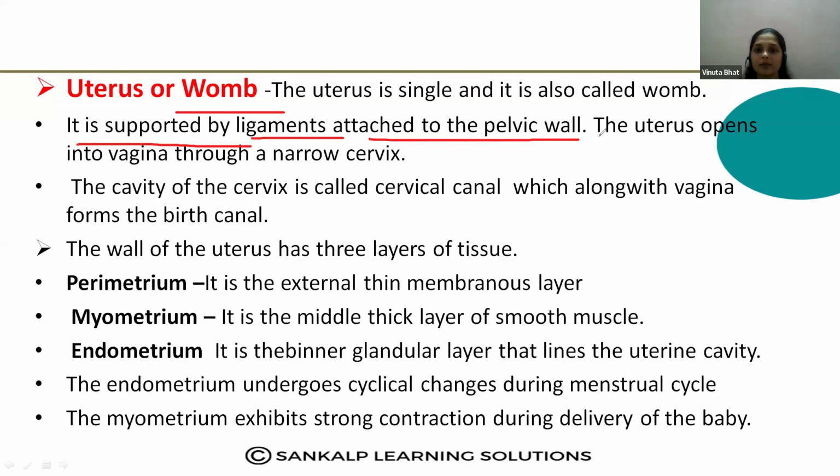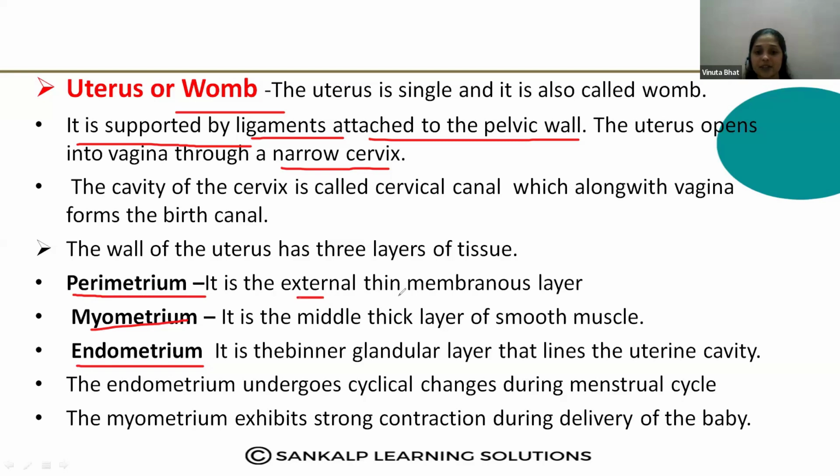And this uterus opens to the vagina through the narrow cervix. Mainly the uterus consists of three wall layers, very important: perimetrium, myometrium, and endometrium. These are the three wall layers of the uterus.